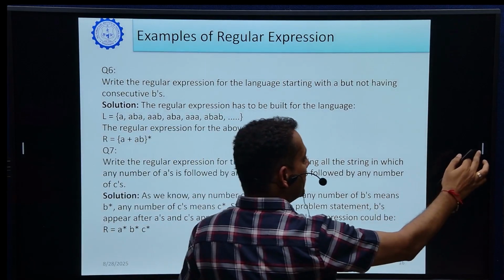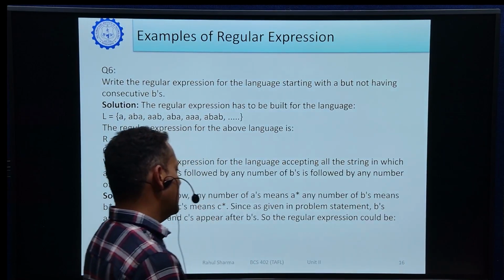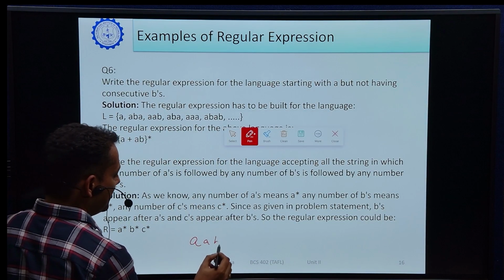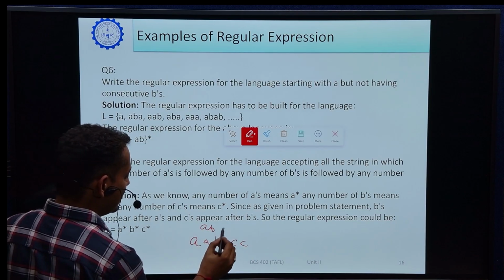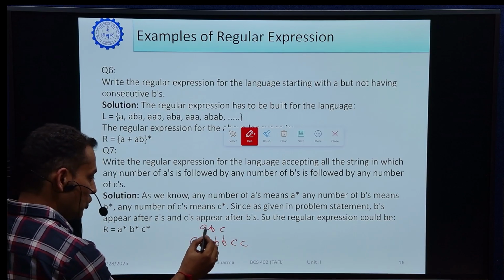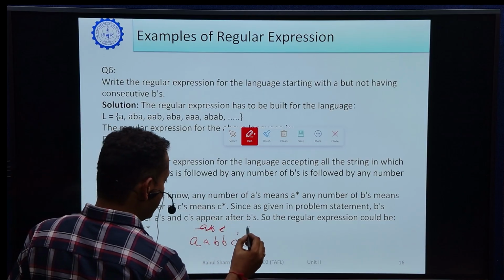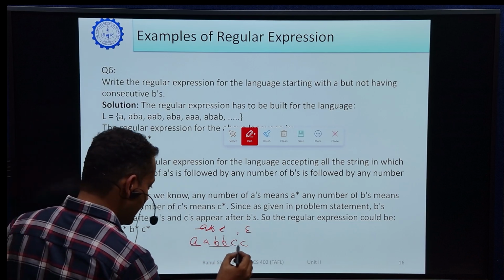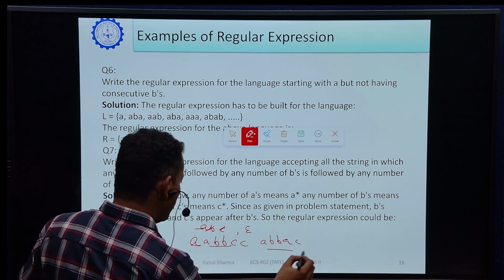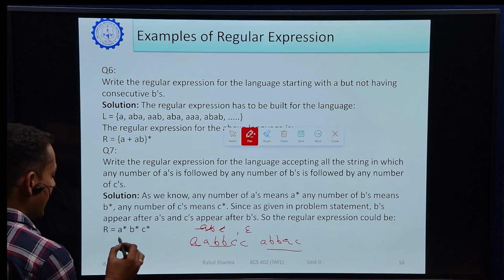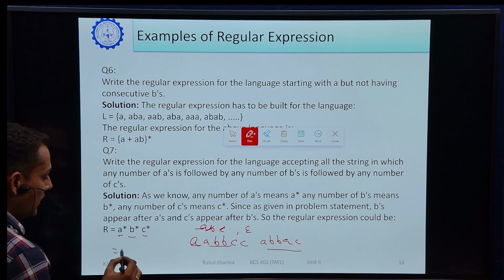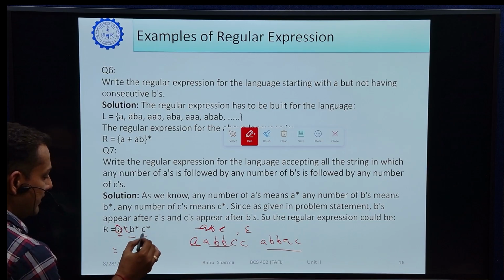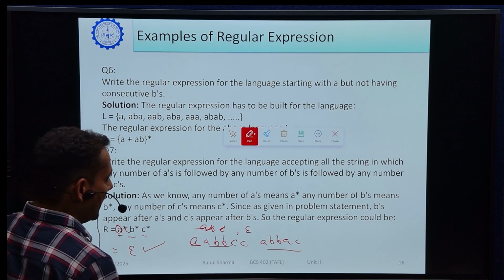If we discuss the language or strings for this, it will be like this: A, BB, CC, ABC. Or if we put no A, no B, no C, what does it mean? There is an epsilon string. So what will we write as the regular expression for this? It is repeating numbers. It may be A, BB, AC. Number of A's, number of B's, and number of C's. So we will write A star, B star, C star. It also accepts the epsilon string. When there is no A, it will accept epsilon. There is no B, epsilon. There is no C, epsilon. So the epsilon string will be accepted.